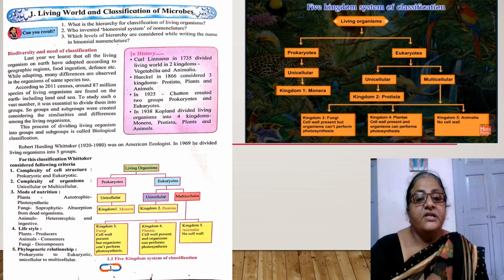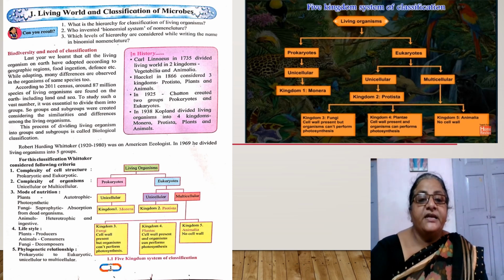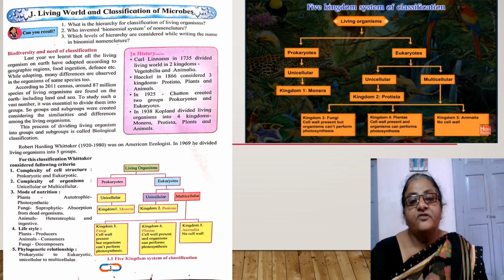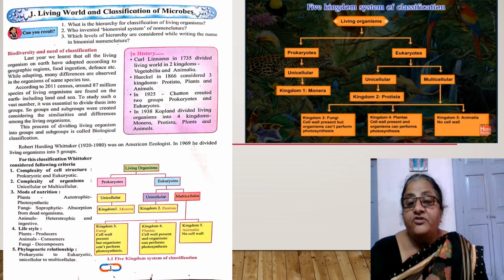In the year 1925, Chatton created 2 groups on the basis of the cell. We know that a prokaryotic cell does not have a nucleus, because the nucleus is made up of 3 parts: nuclear membrane, nucleoplasm, and nucleolus.